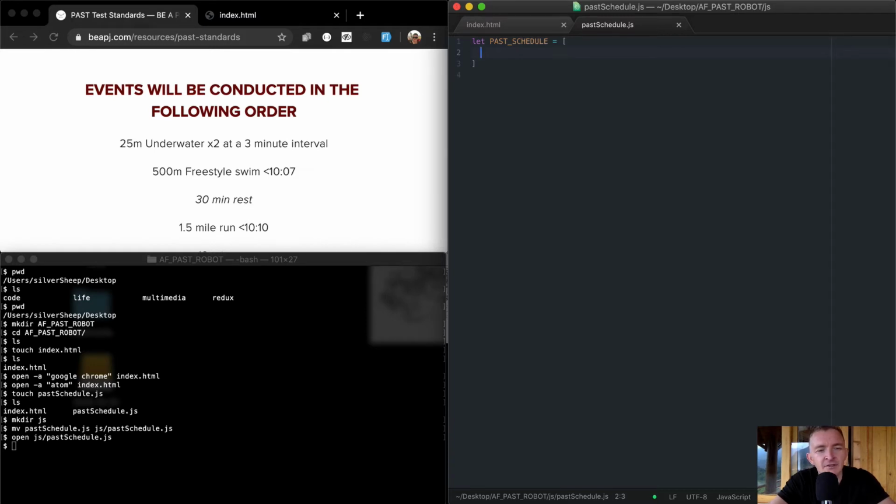And so the first thing I want to say is, within each array, I'm going to create an object. And so we're going to have each workout in here. And so I want to format it like this. So now we've got two blank spaces for the workouts. I'll call it title, and then we'll call this one a 25-meter underwater swim.